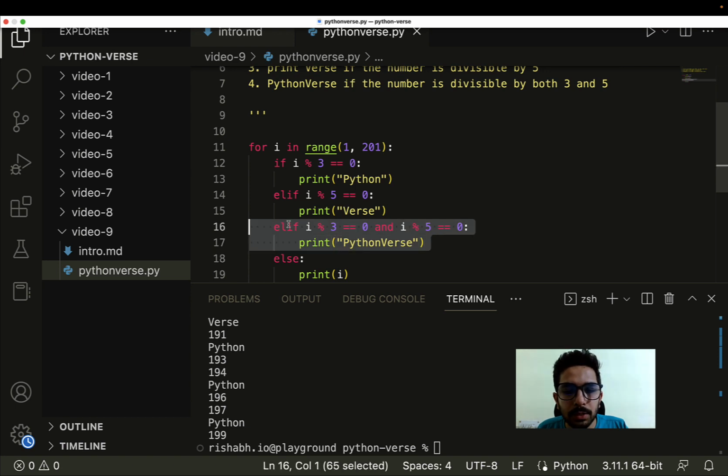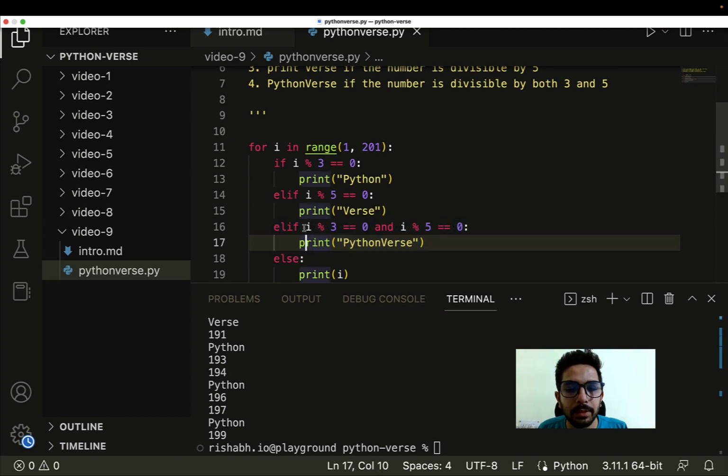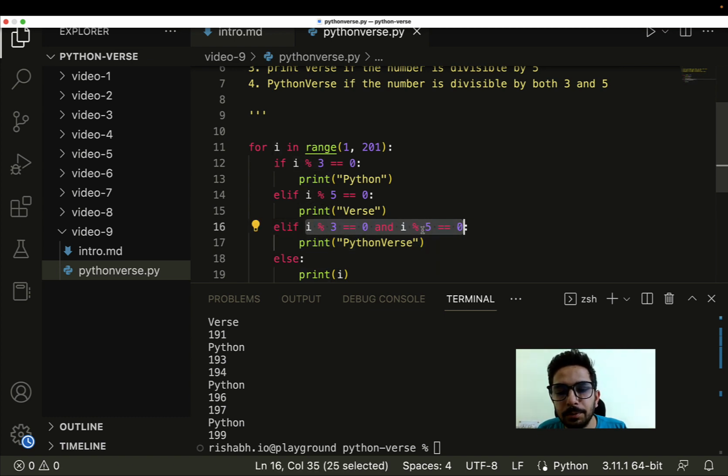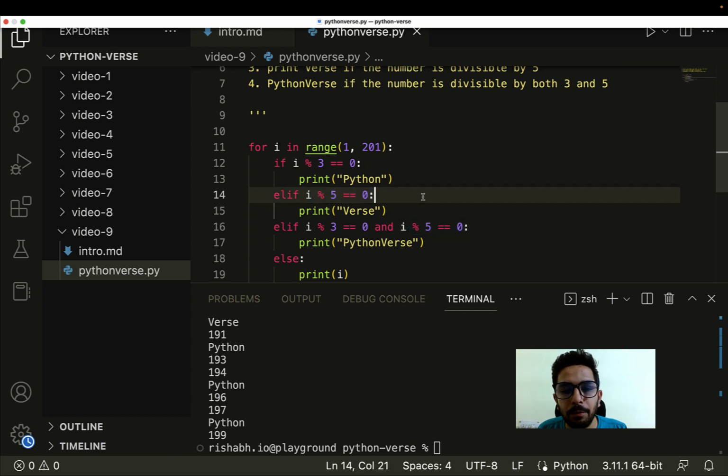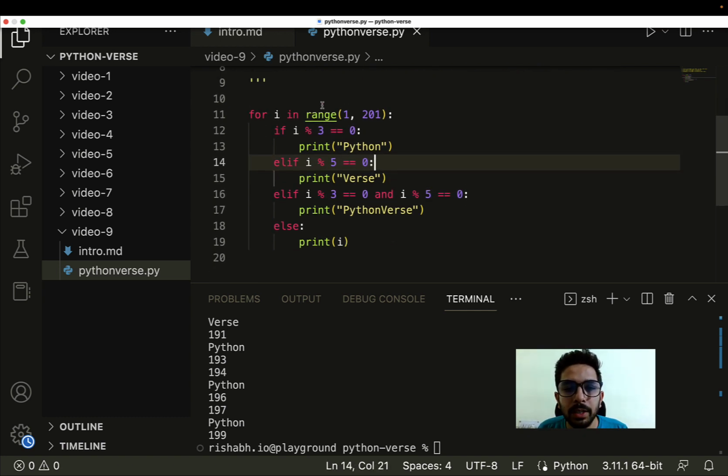So what it shows us is that sometimes we have to be very careful in the way we are using the control structures, right? Here the lesson is that the first thing we need to check is if the number is divisible by both 3 and 5. That is the first condition we need to check, and later on we check for things like i%3 and i%5. So this is another failure point. One is in the range function and the other one is here. So let me just correct this.